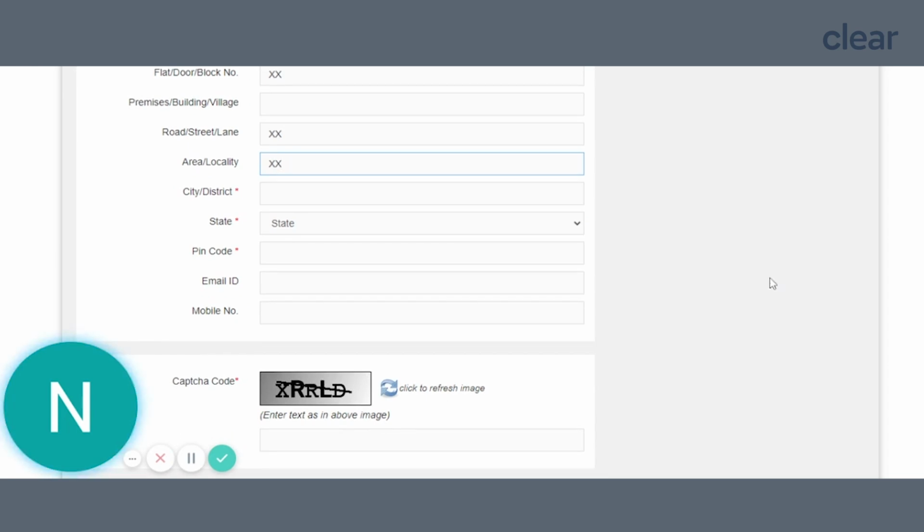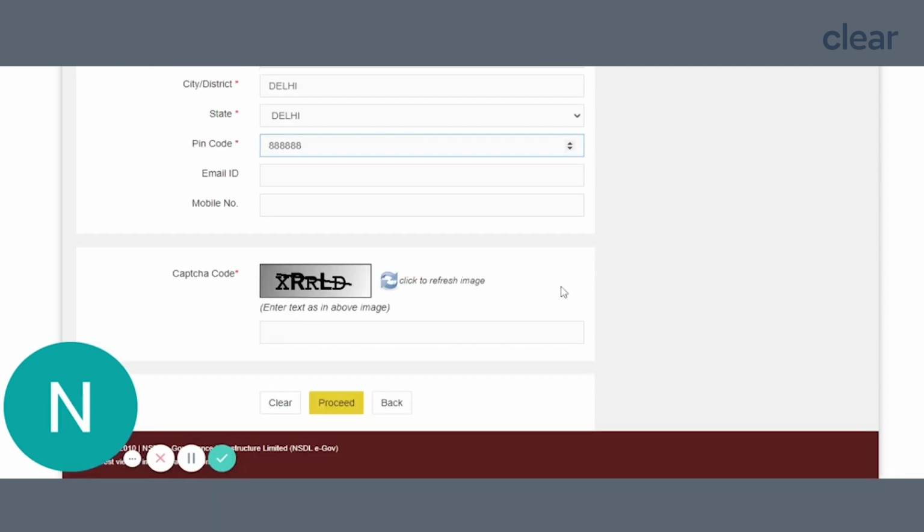It is mandatory to enter city, state and PIN code. You can enter your email ID and mobile number. Now enter CAPTCHA code for verification